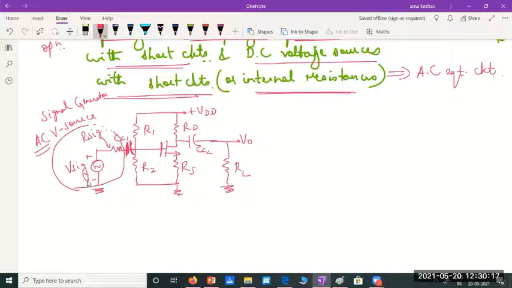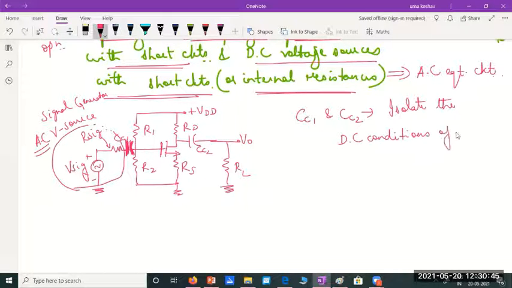Now, if I have to connect such an AC voltage source to an amplifier, it is normally done through a coupling capacitor. Why do we use coupling capacitors? What is the use of coupling capacitors? The simple reason why coupling capacitors are used is to isolate the DC conditions of the signal source and the amplifier.